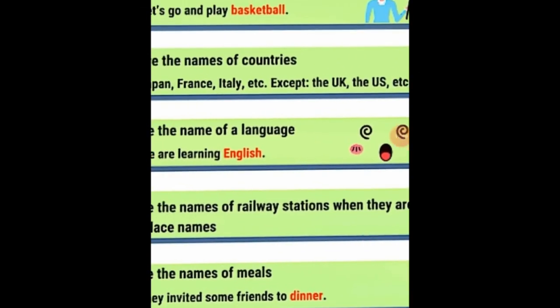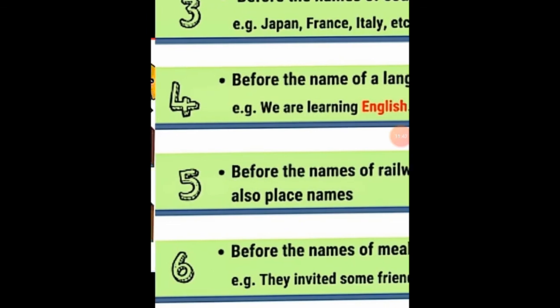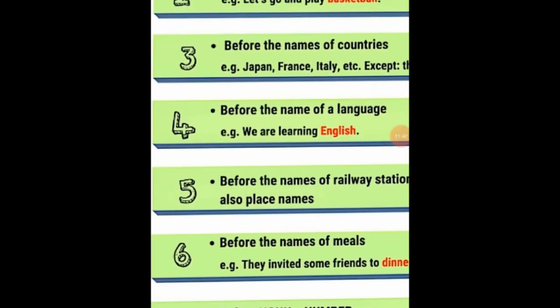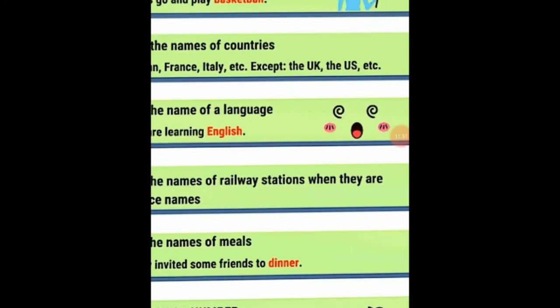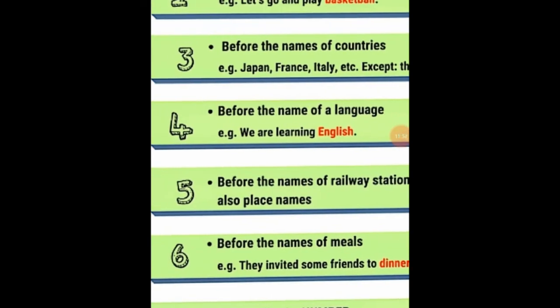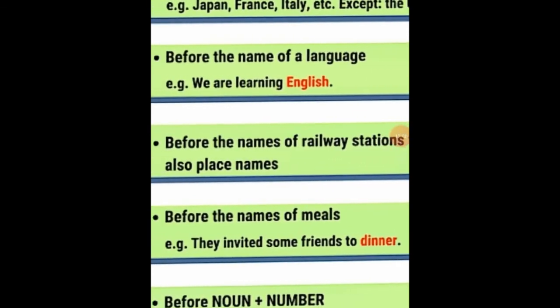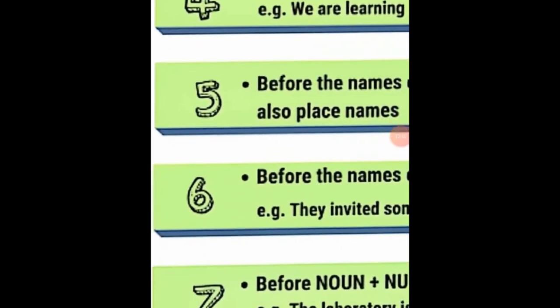Except the UK, the USA, because these are Uniteds. Number four, before the name of a language. For example, we are learning English. We don't say we are learning the English. Number five, before the names of railway stations, right, when they are also place names. Number six is before the names of meals. For example, they invited some friends to dinner, not an dinner or the dinner.